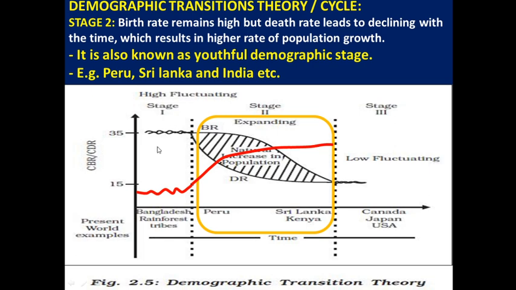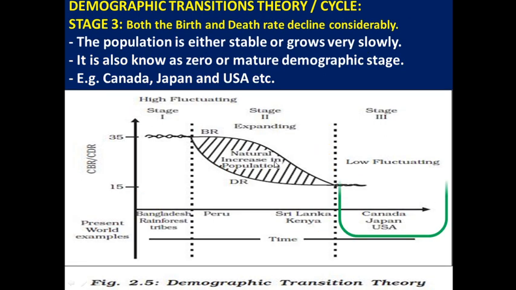Here, as compared to the first stage, they are socially and economically more advanced. Socially means literacy rate, freedom, women's freedom. These are the social factors. Economic factors means most of the people are engaged in secondary and tertiary activities, per capita income is more, and they have better food security. Because of that, the death rate is low here. So this is about the second stage.